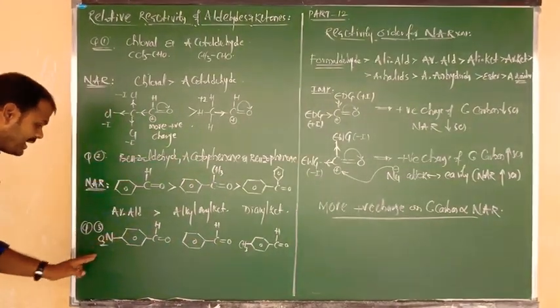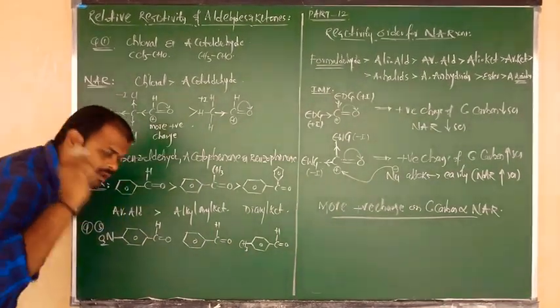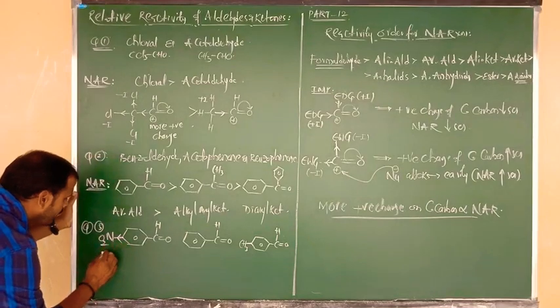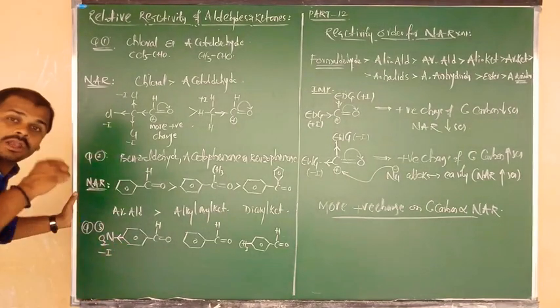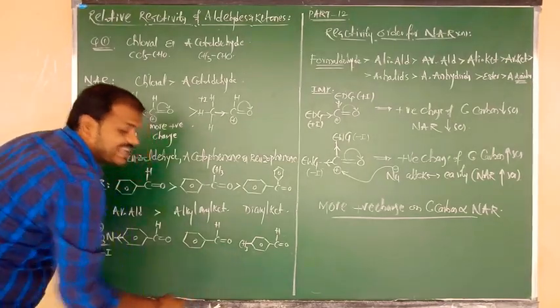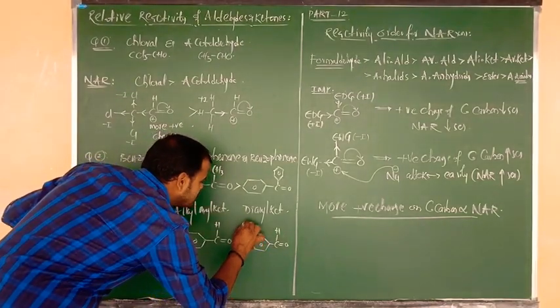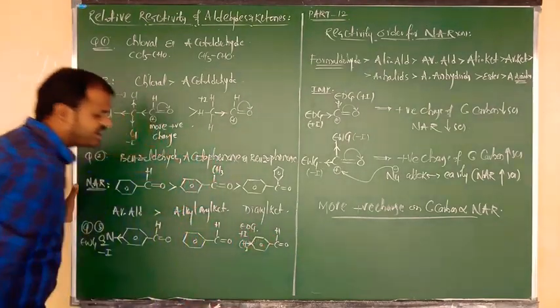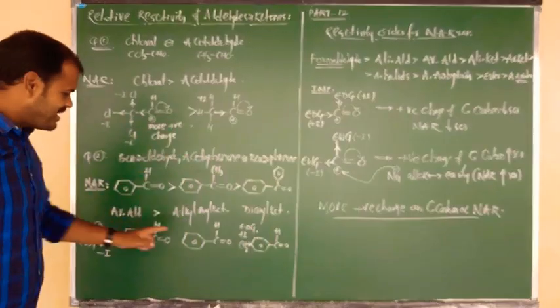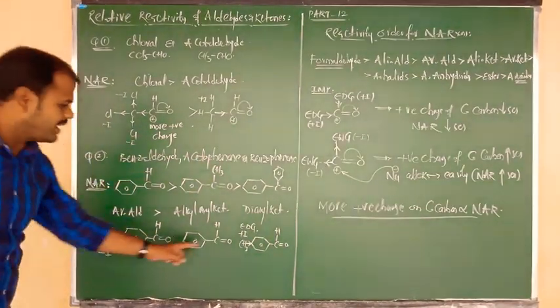This is para-nitrobenzaldehyde. The nitro group is a powerful electron withdrawing group. It shows a minus I effect, a strong electron withdrawing group. But here CH3, everyone knows, the methyl group is an electron donating group. It shows a plus I effect, showing electron donating nature. The answer is clear cut: neither withdrawing nor donating in benzaldehyde, but here withdrawing and here donating.